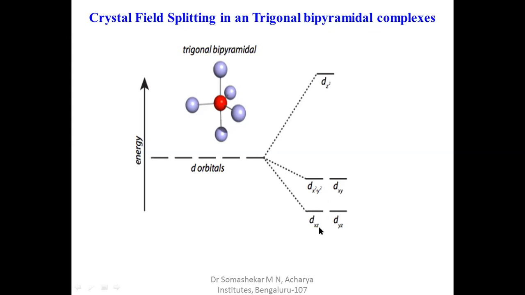Dxz and dyz completely decrease in energy because there are no ligands along the dxz and dyz orbitals. Hence these two orbitals decrease in energy, whereas here the repulsion is strong along these compared to these two ligands. Hence the energy decreases a little bit here, and the energy of the z square orbital increases here. So this is how the splitting of the 5d orbitals takes place in the TBP geometry.